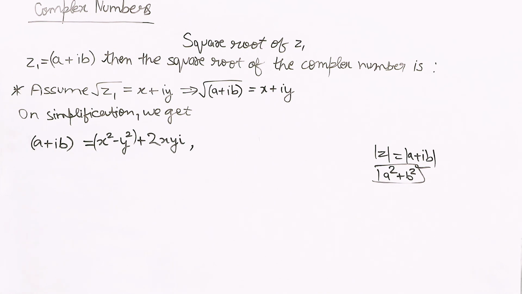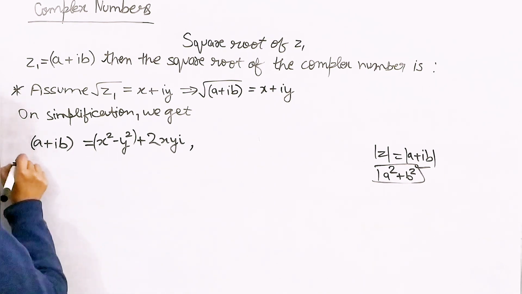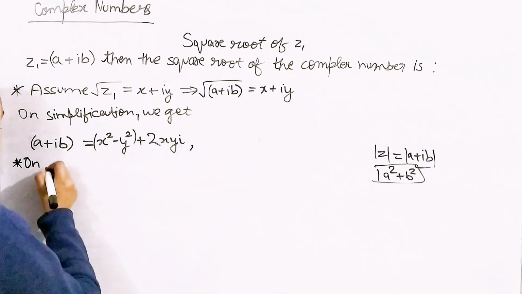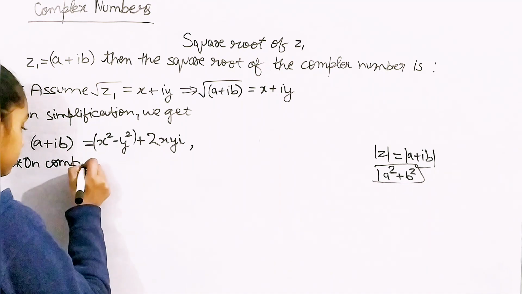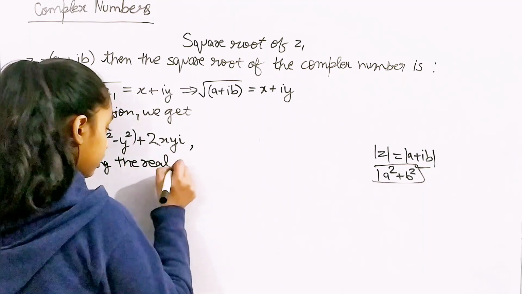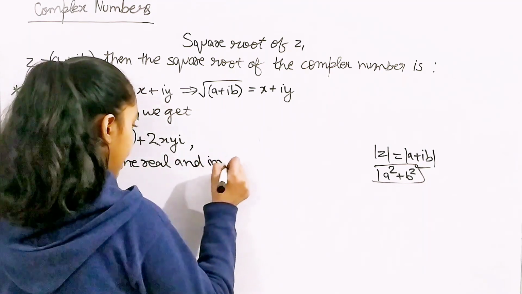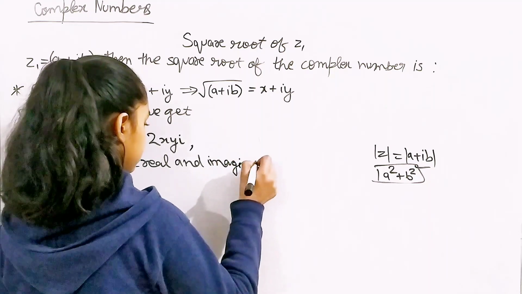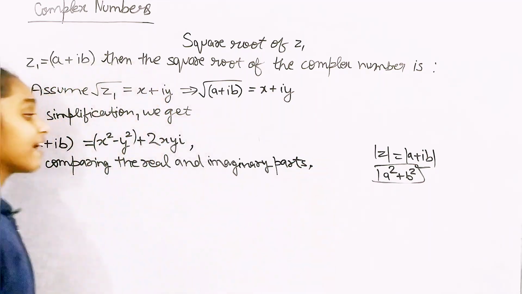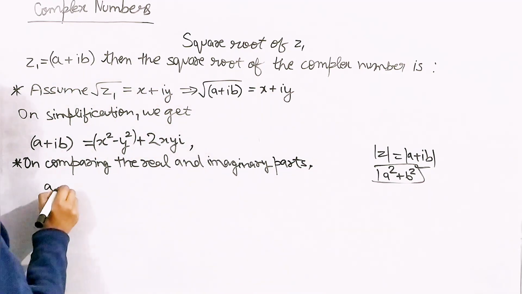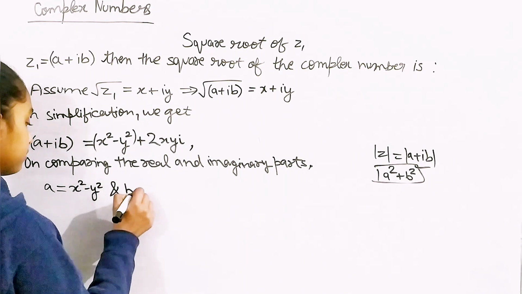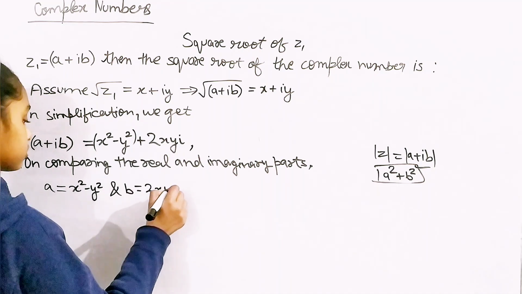Now the final step: I'm going to compare the real parts and the imaginary parts. On comparing the real and imaginary parts, what do we have? We have a is equal to x squared minus y squared, and b is equal to 2xy.